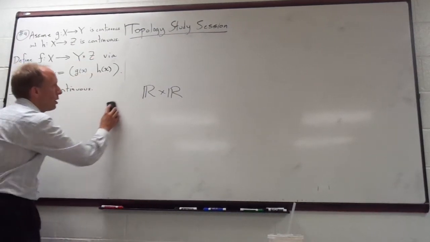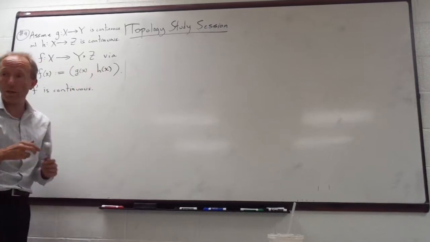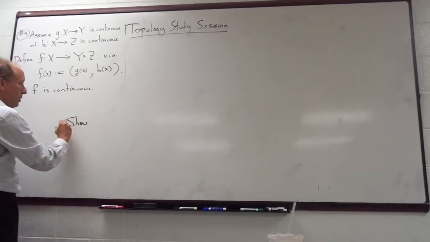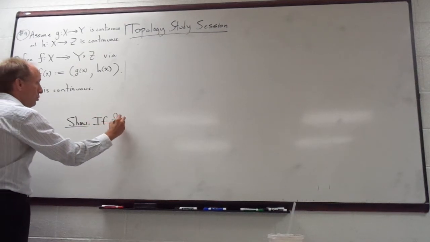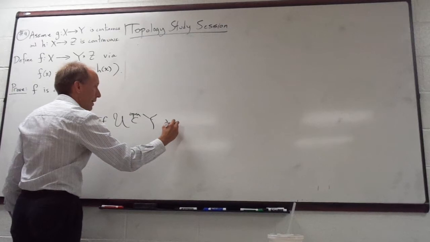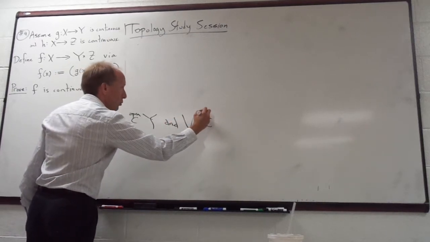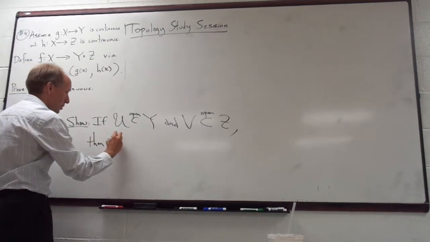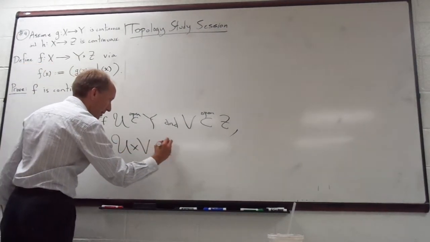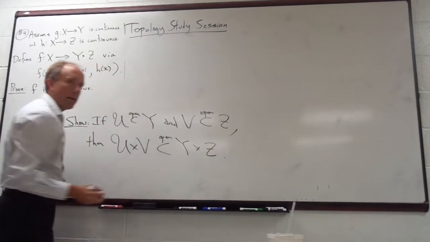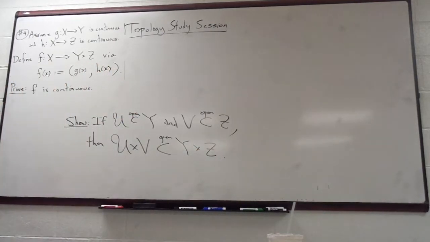One idea, actually this would make a good question also. I could just ask you this: show that if U is open in Y and V is open in Z, then U cross V is open in Y cross Z. You could try to prove some kind of a little statement like that.